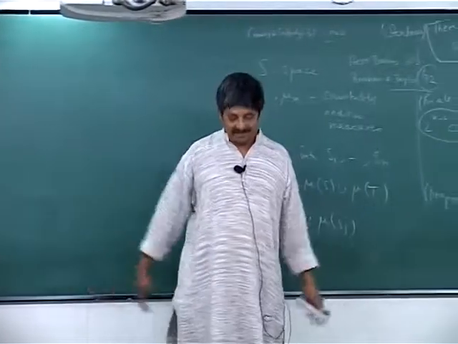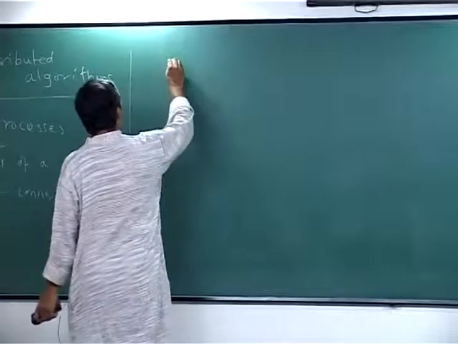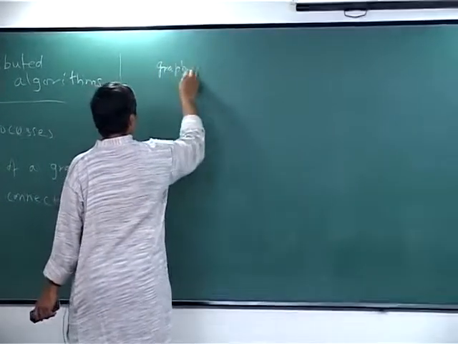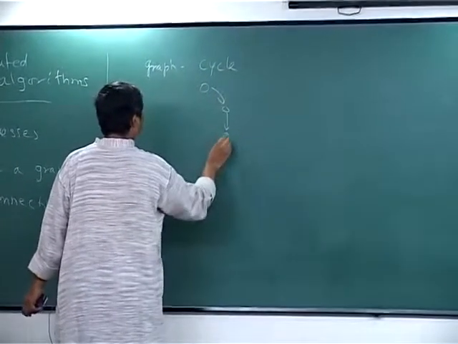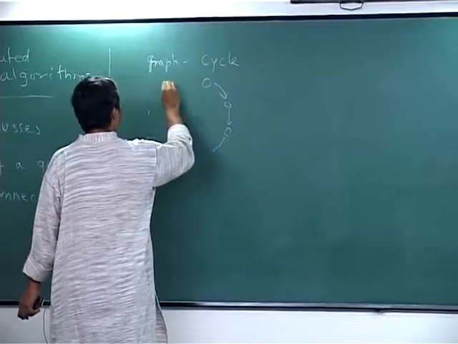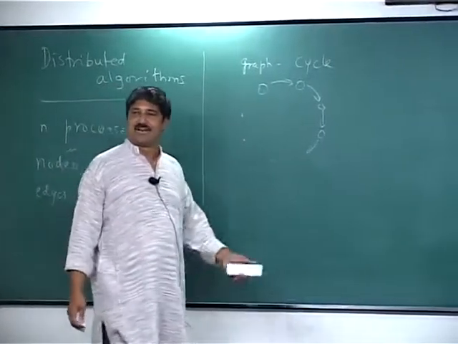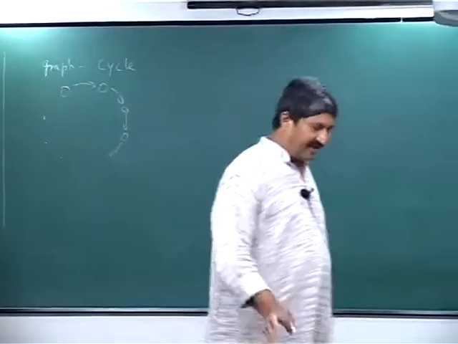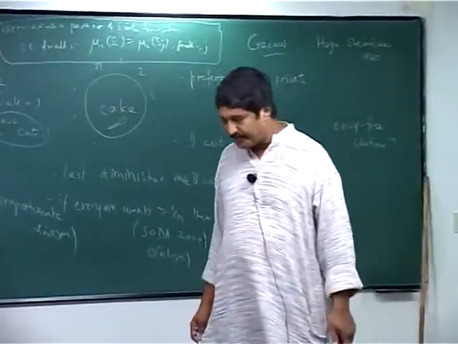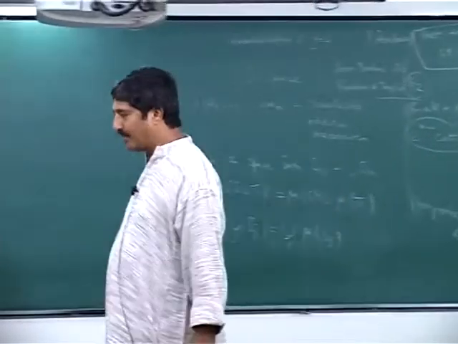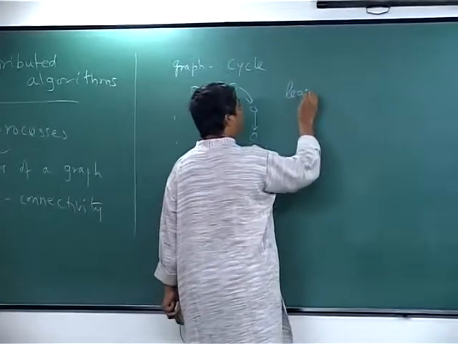Now we are talking about processes connected on a graph. So for today, let me assume that the graph is a cycle. So the processes are connected like this. Let me keep it unidirectional or bidirectional. Ring, usually these call it ring, it's a cycle anyway. Now you are looking at the same problem, but this problem has got a name in the distributed computing world, it's called leader election.